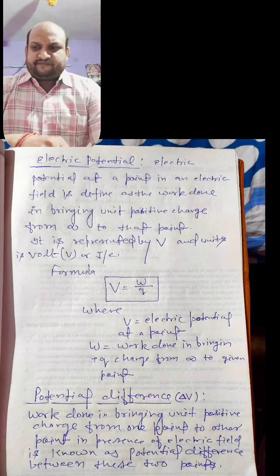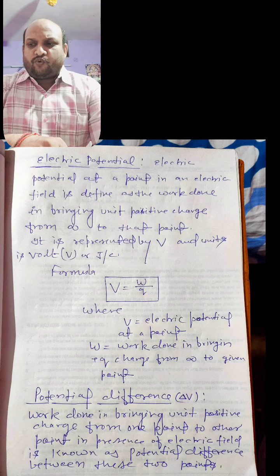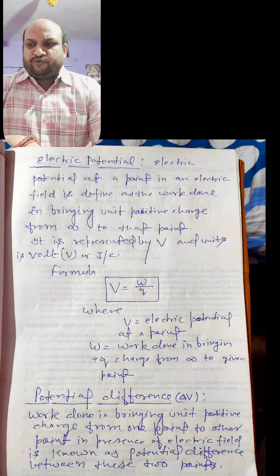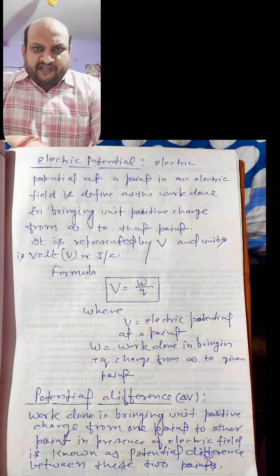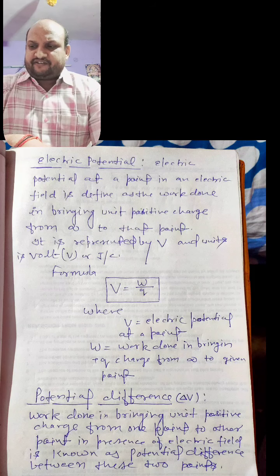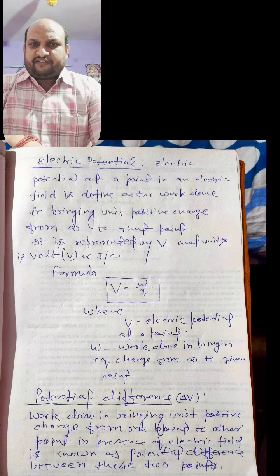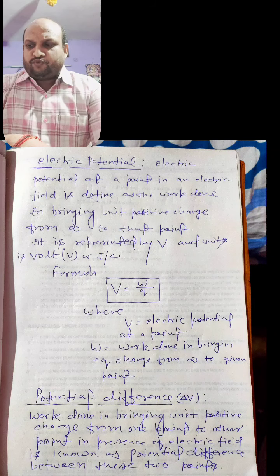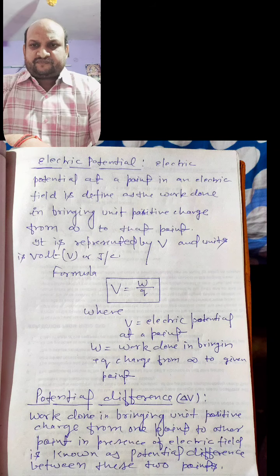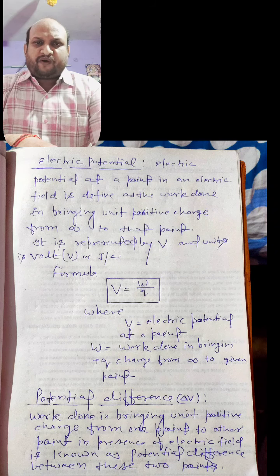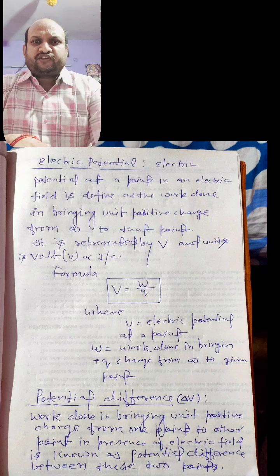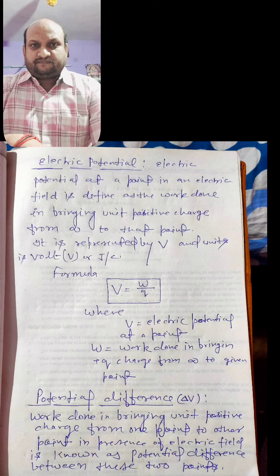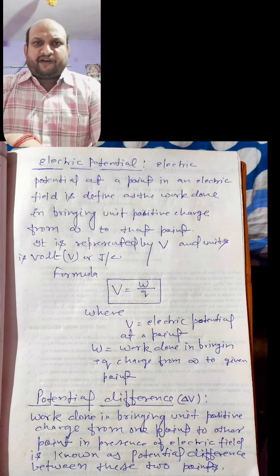Potential difference: work done in bringing unit positive charge from one point to another point in presence of electric field is known as electric potential difference between these two points. Potential difference between two points is equal to W upon Q, where W is work done in bringing plus Q charge from one point to another point.